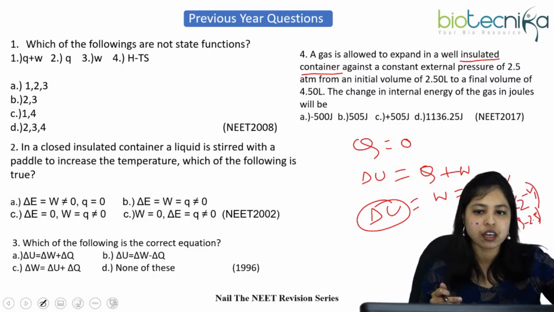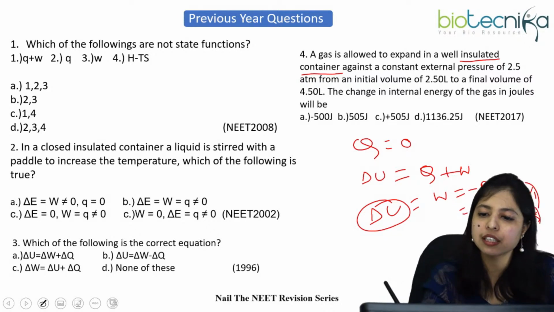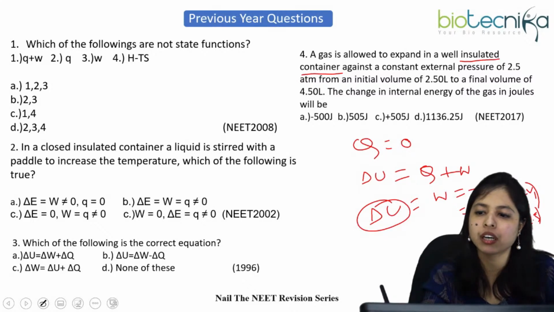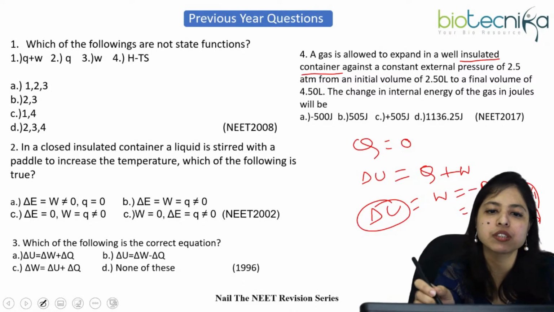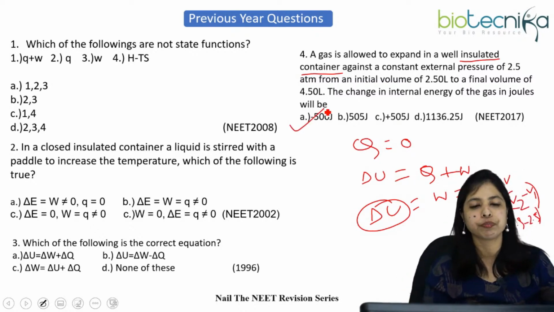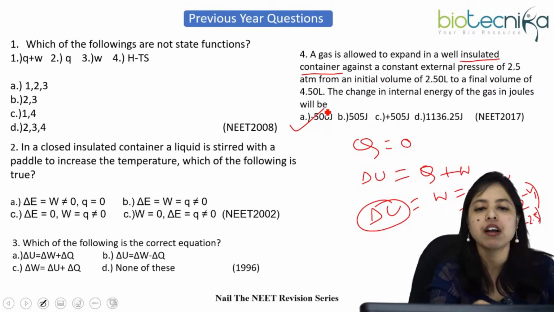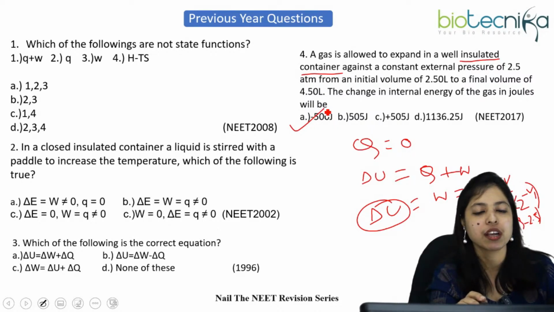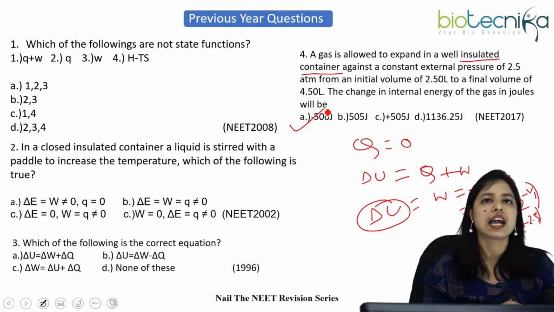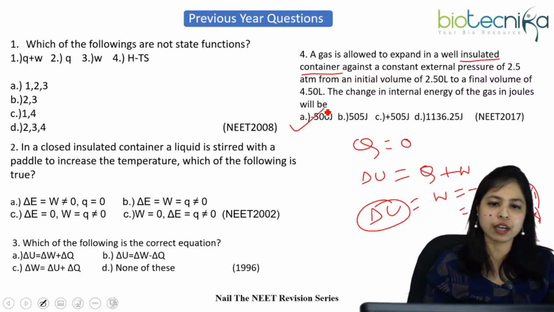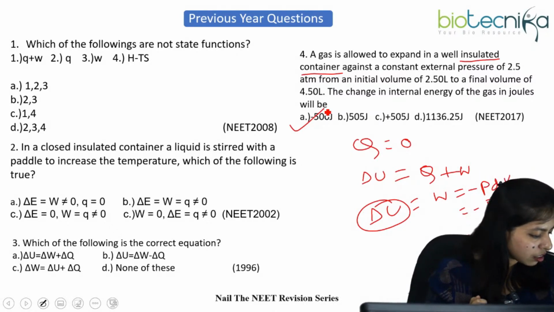Okay, so now just calculate this. If you calculate, it will come out with a minus sign, right? It is minus 500. Option A will be the correct answer, I think. It is minus because you can see all these other options are in positive signs, right? Only option A is negative sign. So W is in negative sign, so you can easily answer that option A will be the correct answer and all others you can easily eliminate. So hope you all understood this. Shivani answered option A. Yeah, Shivani, correct.